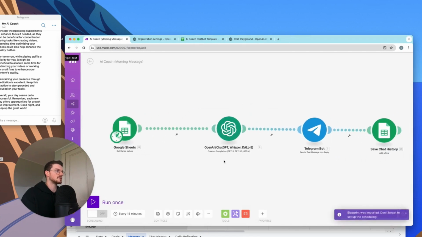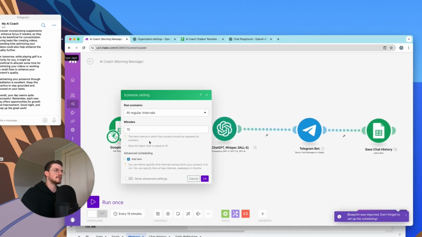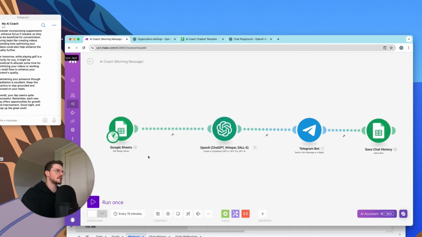So morning message is going to send the user a message every day at the same time.